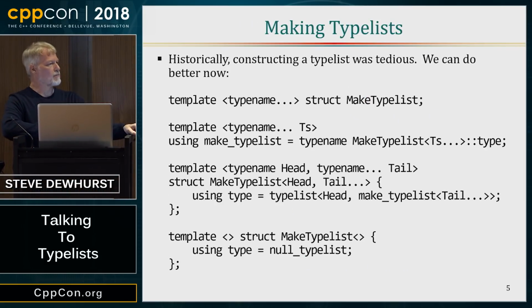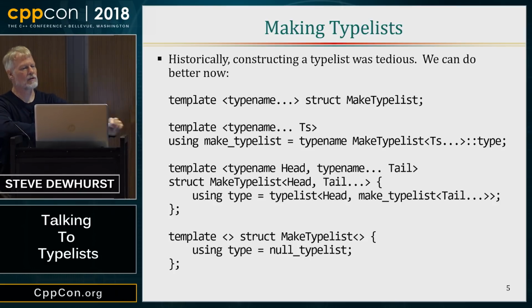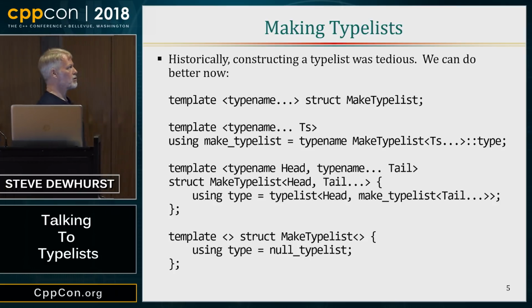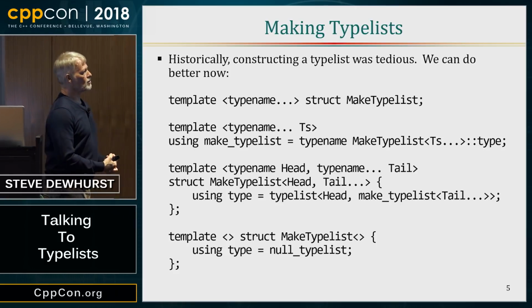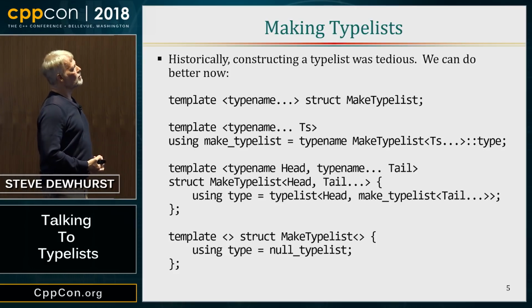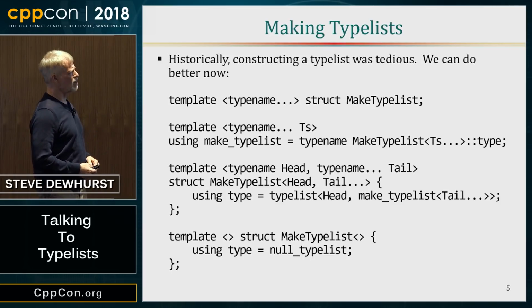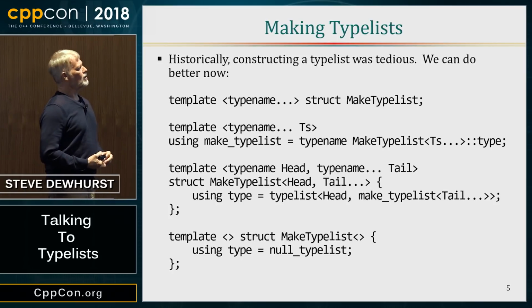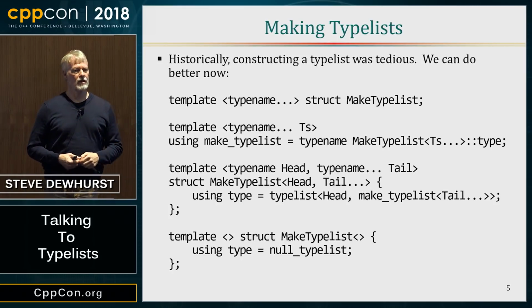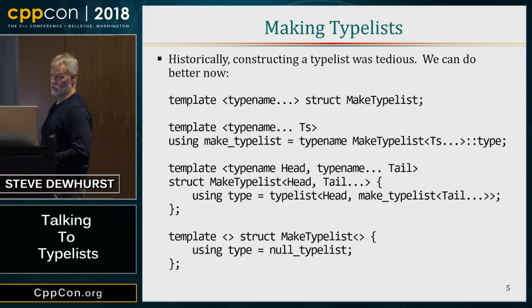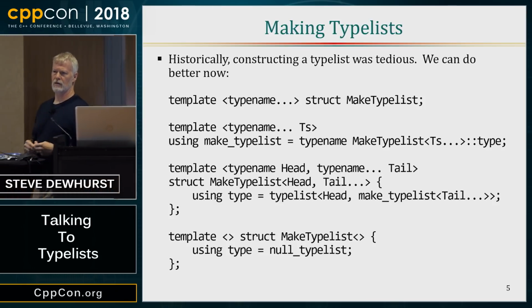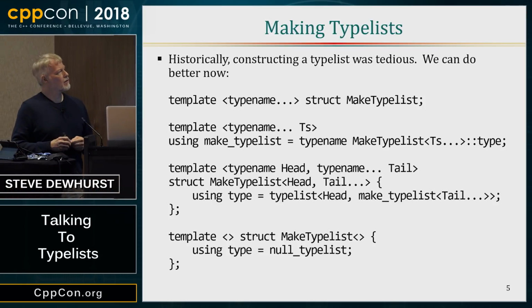How do you make a type list? Don't ask. It was really horrible in traditional C++. Now that we have variadic templates, it's a whole lot easier. But I'm still using what's known as a first rest implementation. I think that term comes from Scott Meyers, I'm not sure. But it's a very standard way of doing template metaprogramming. It's been subsumed or augmented at least by pattern matching and other things. But it's still very handy.